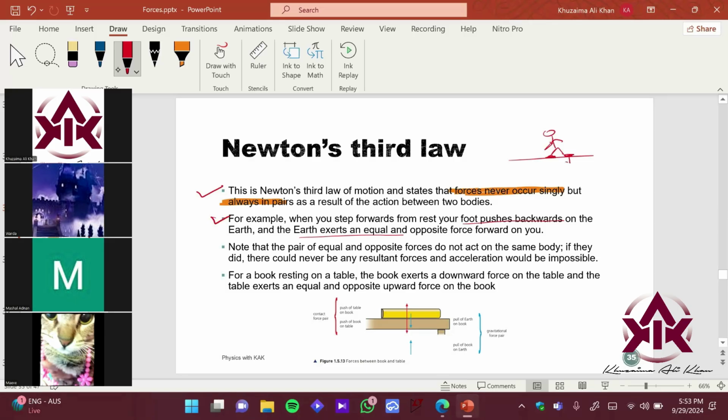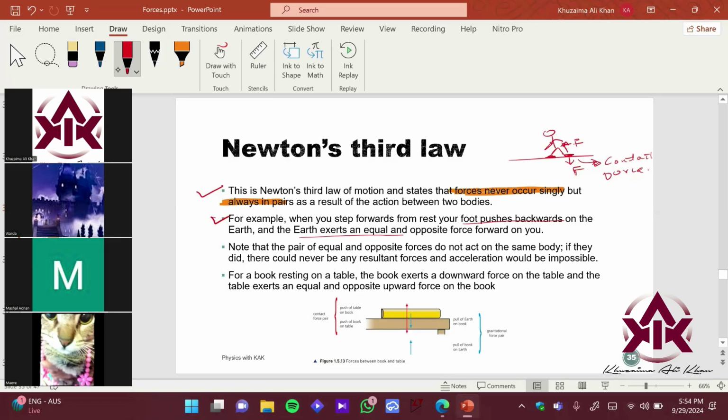So you're basically applying a force from your foot to the ground, right? So the ground, the earth, is also going to apply an opposite force in the opposite direction, but of equal amount, so that your foot is stationary over here, right? So always the forces exist in pairs. So this particular force is called a contact force, right? Which you would have studied before in the first types of forces we studied, okay? So this is called a contact force, right?